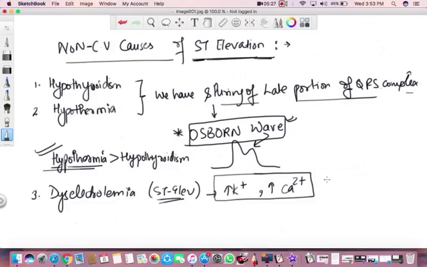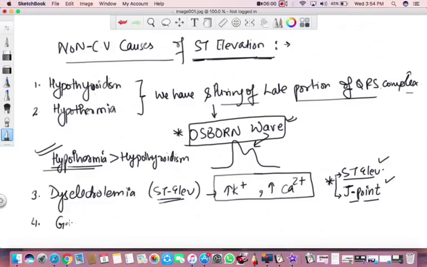Also, it is very important to note here that not only ST elevation, we talked about J point elevation earlier in some early videos. What is J point elevation? We talked a bit about that. Also, we can see J point elevation or ST elevation. Actually, both are the same, but J point is a more relevant term if we have to explain this elevation. So we can say ST segment elevation or J point elevation is seen with increased potassium and increased calcium, of course, serum values.